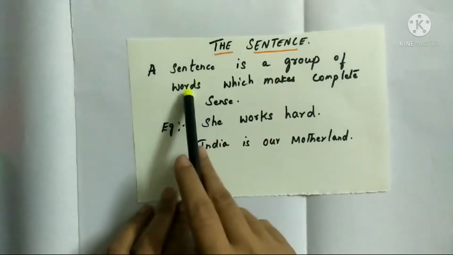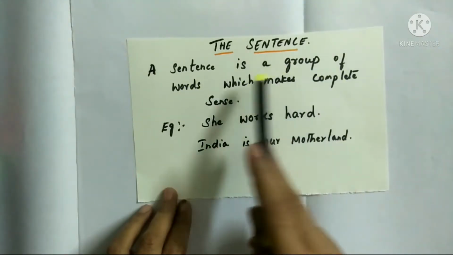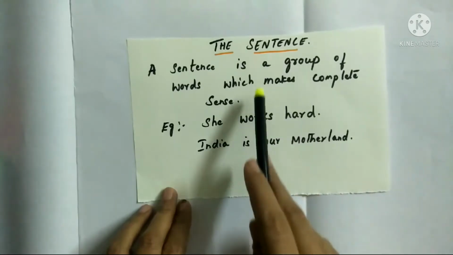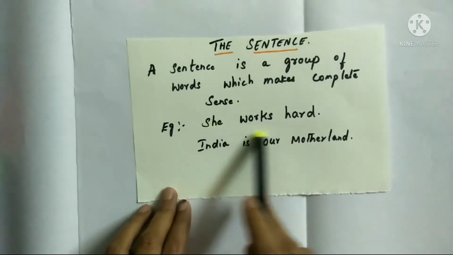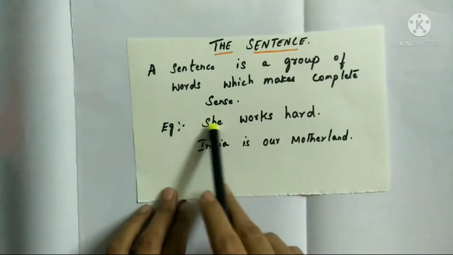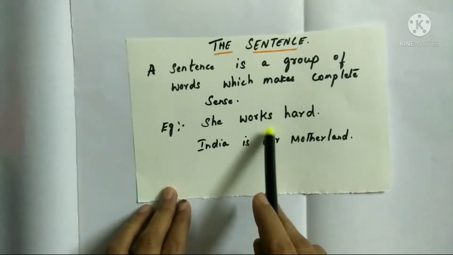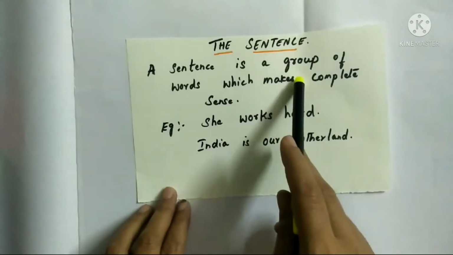What is a sentence? A sentence is a group of words. It is a combination of words which makes complete sense. It is called a sentence.